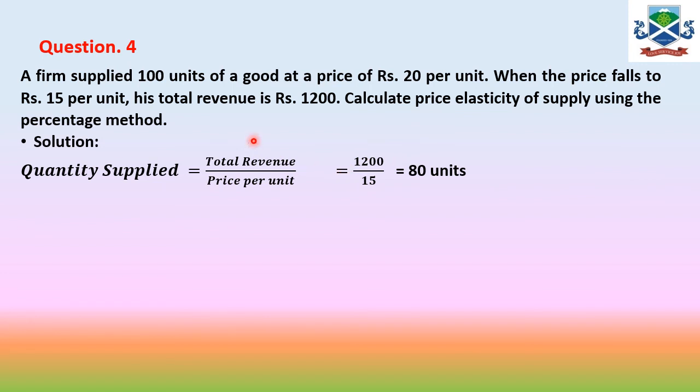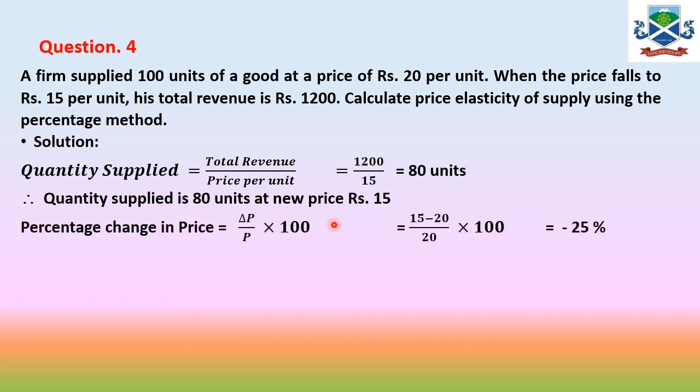So likewise, when total revenue, income or earnings is given, then you have to use this formula to find the number of units or the price, whichever is not given. Sometimes units are given, but the new price is not given, so you have to divide total revenue by Q1 and you will get the new price P1. So likewise we will continue over here. The quantity supplied is 80 units at the new price of 15. As the price is decreased, the supplier is willing to supply 80 units.